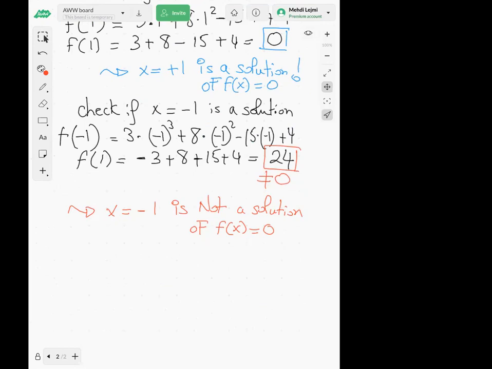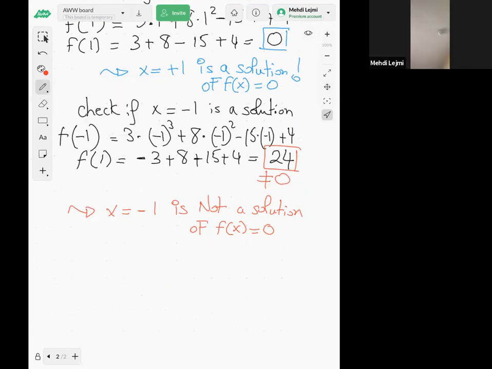Okay, so here's an exercise, guys. And then, of course, later I'm going to show you how to use this theorem to find all the solutions of f of x equal to 0.